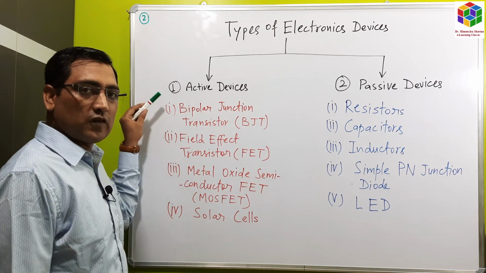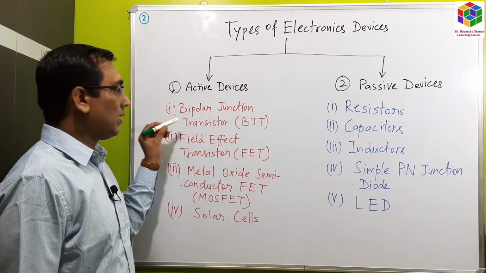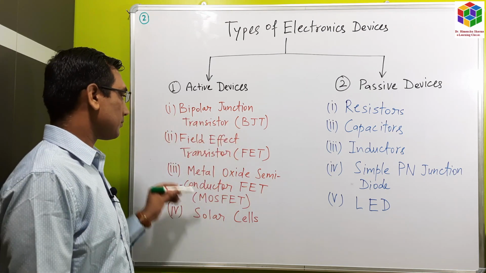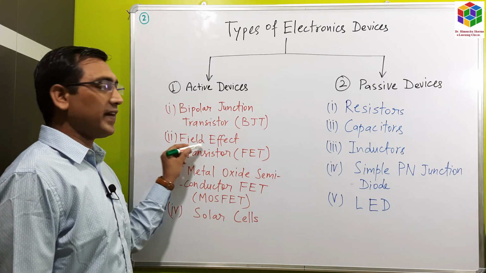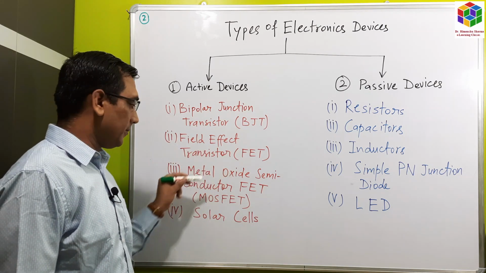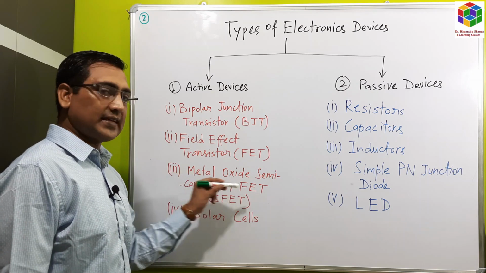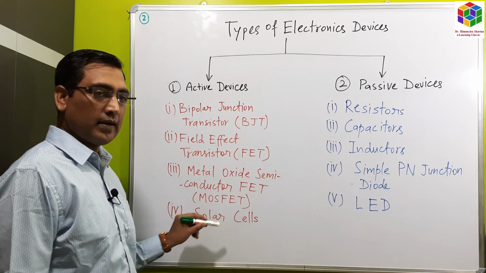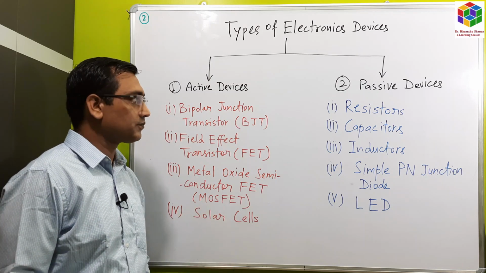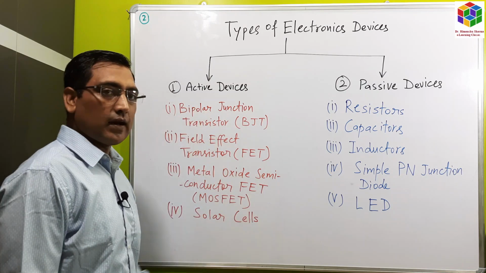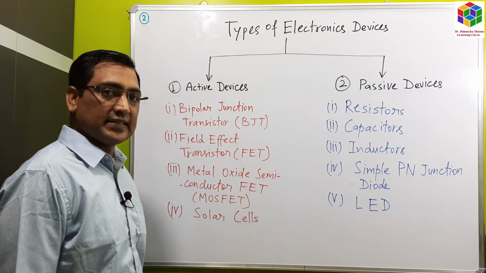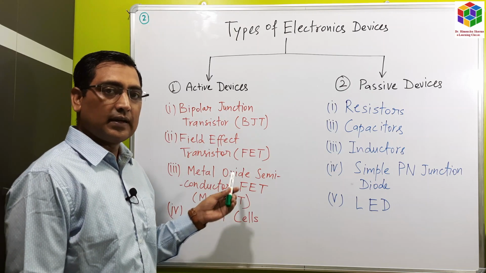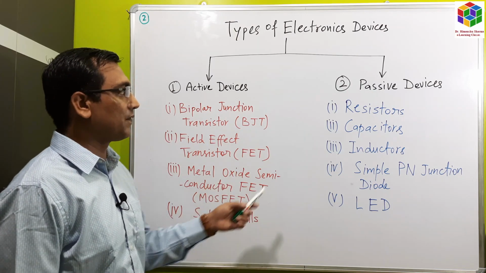These are the examples of active devices. Number one, bipolar junction transistor, BJT. Then field effect transistor, FET. Then metal oxide semiconductor field effect transistor, MOSFET, and solar cells. So these all are the active devices because they can supply or they can drive the electronic circuit by themselves.